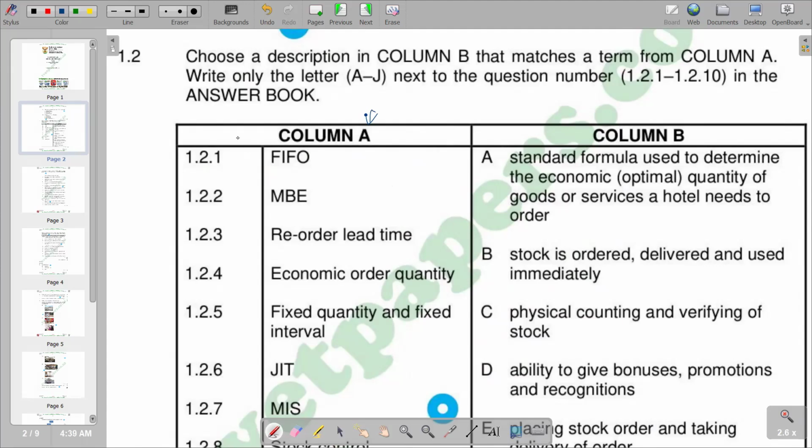So the first term that we have is an abbreviation of FIFO, but obviously this stands for first in, first out. So we are going to look at an explanation that is explaining that the first goods to be received are going to be the first goods that are going to move out, or we are saying the first goods to be received are the first goods to be issued. Basically, that's what we have. So we try to see, according to our column B, which explanation is within that context. So if we go down,